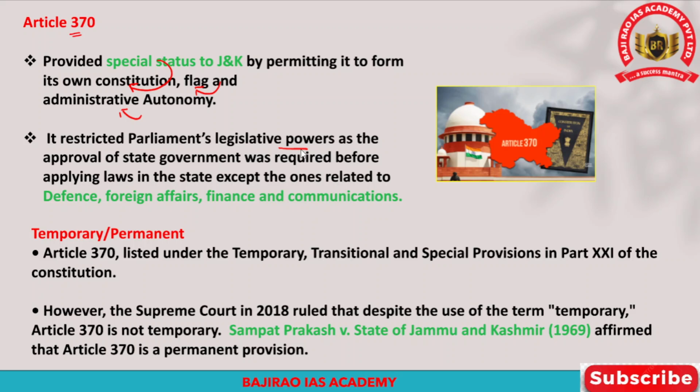But except Jammu and Kashmir, because Article 370 gives a special status, and according to Article 370, if Parliament passes any legislation, then the parliamentary legislation would not be applicable to the state of Jammu and Kashmir unless it is approved by the state legislature.